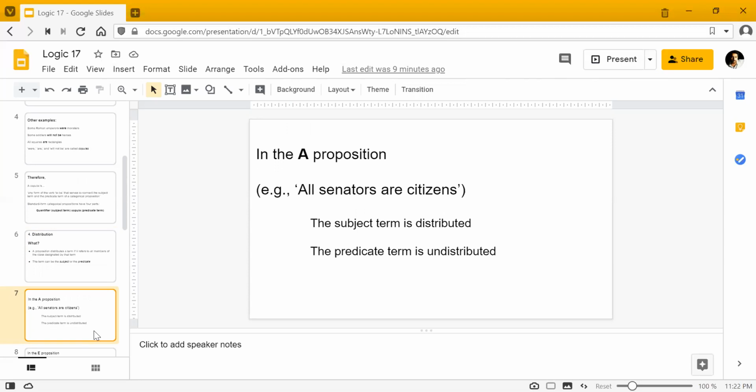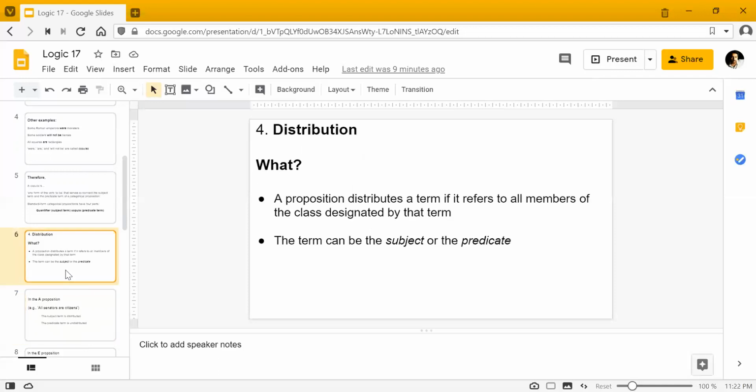Now we have to look at which of these two terms, or whether both of them, are being distributed in this A proposition or not. What was the definition of distribution? If we are talking about all the members of the class of a term, then we would say that particular term is being distributed.